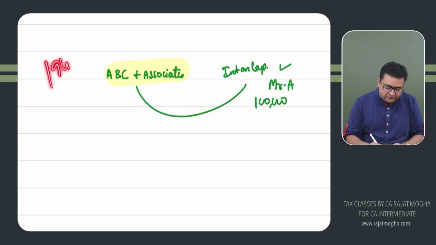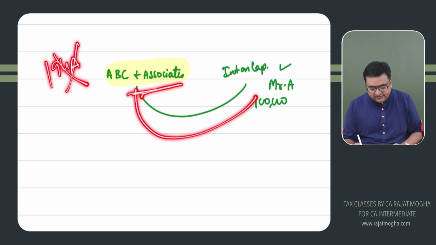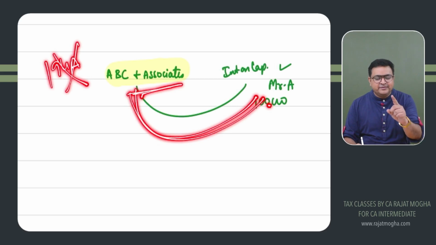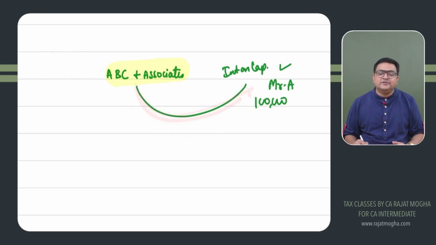This section 194A is not applicable to a partnership firm. Whenever we are paying interest to our partners, we can directly pay them. We will not deduct TDS. So please remember, it is not applicable in case of a partnership firm. Although in the recent budget, there is something on TDS on partners also, that is not applicable for January 2025, so I'm not discussing that. For January 25, please remember, whenever you are a partner getting interest from your partnership firm, no TDS would be applicable.